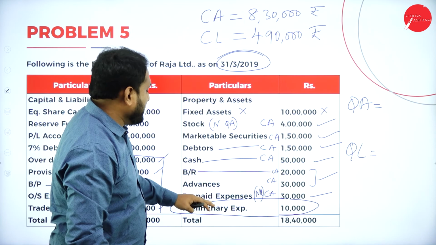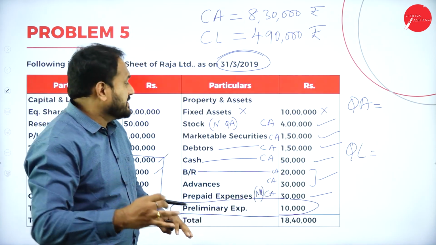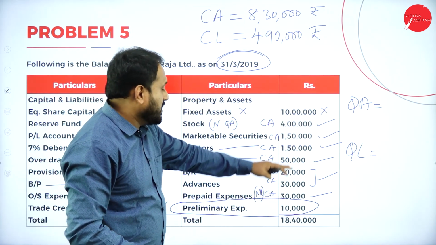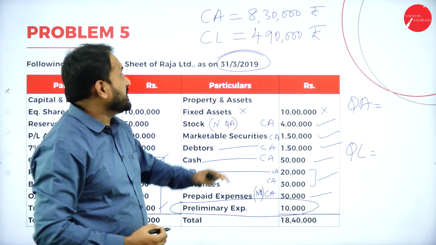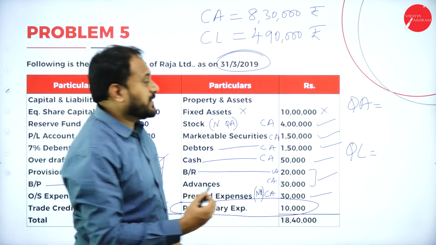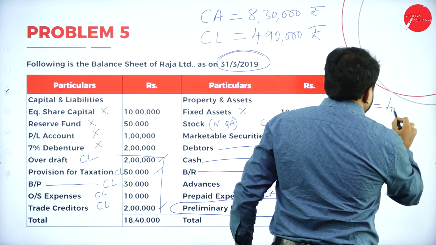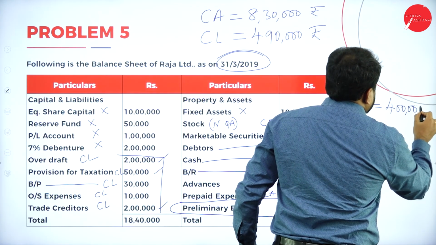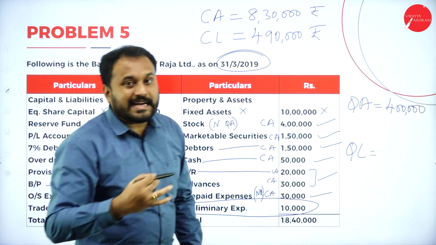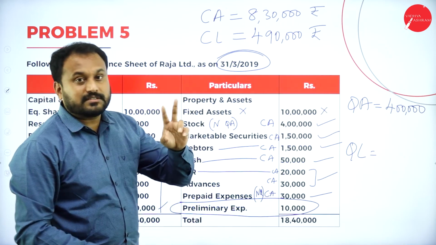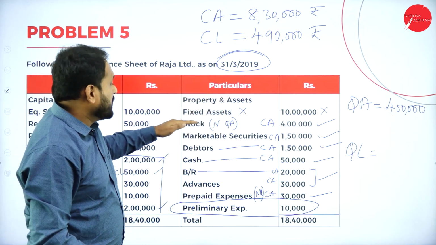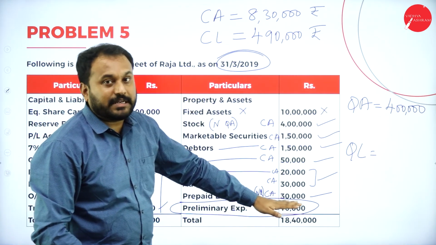That means stock and prepaid expenses you are supposed to subtract. Now here it is 8,30,000 minus 4,30,000. How much is it? 4 lakh. So your quick asset is how much? 4 lakh. What is it that we have done? In the quick asset, we are supposed to deduct two things. See, in the formula only I have told you. Stocks and prepaid expenses. Done.